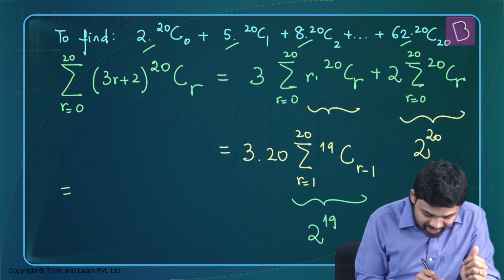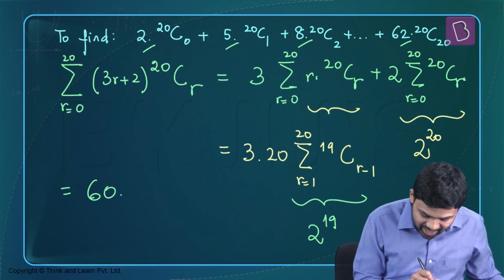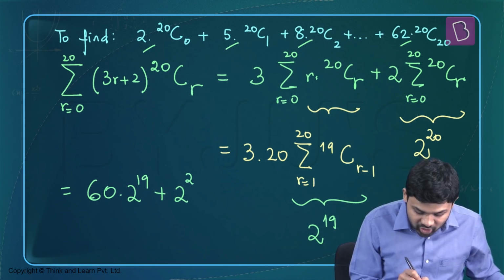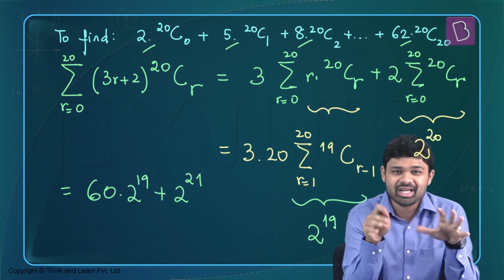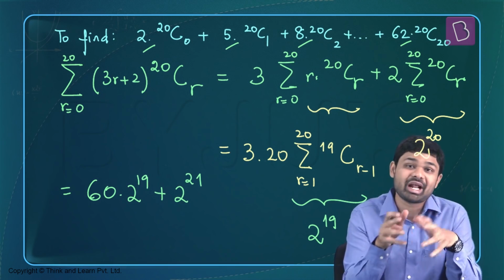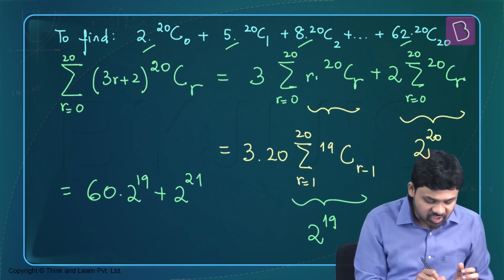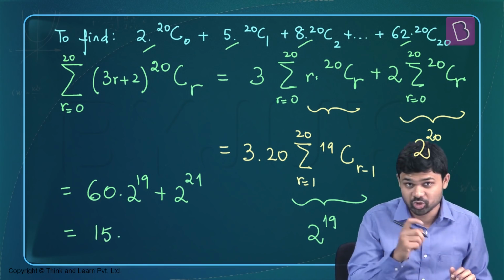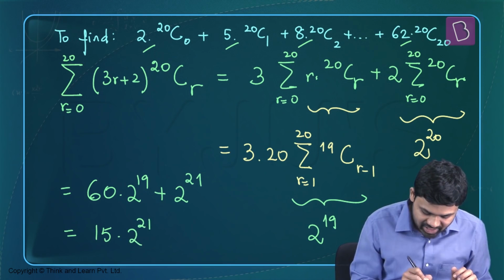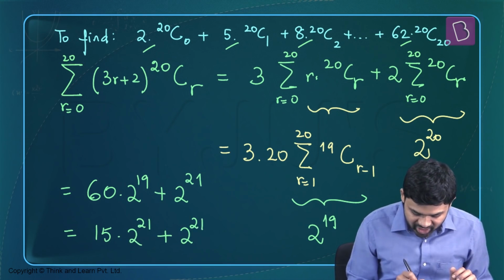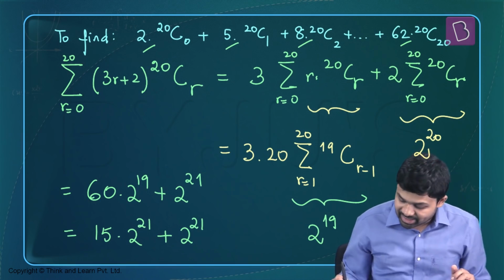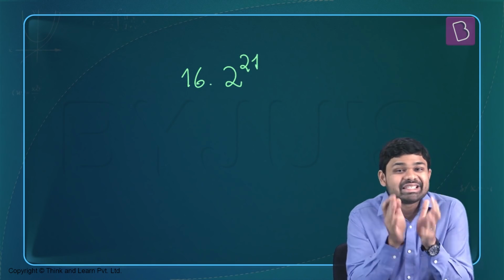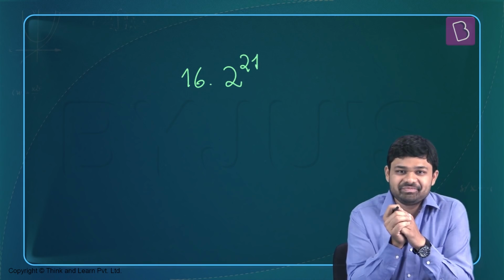We have 3 times 20, which I can rewrite as 60 times 2 to the power 19, plus of course 2 to the power 20. That is multiplied by a 2, so it becomes 2 to the power 21. Now this question is all about mathematical manipulation to arrive at the solution according to one of the options. So 60 times 2 to the power 19 can be written as 15 times 4 times 2 to the power 19, which is nothing but 15 times 2 to the power 21. Adding 2 to the power 21, we get 16 times 2 to the power 21. So the correct answer to this question is 16 times 2 to the power 21.